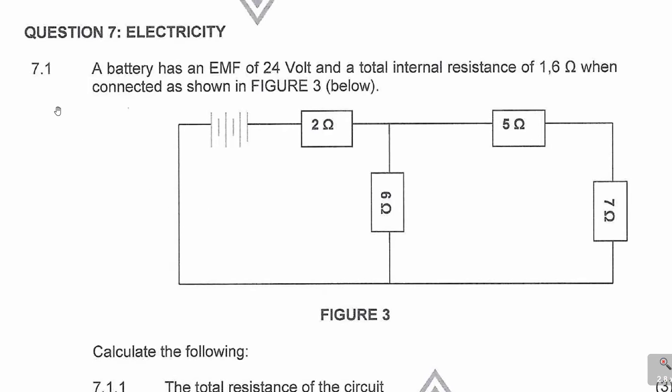It says 7.1, a battery has an EMF of 24 volt. So what they are trying to say is the EMF here is equal to 24 volt, meaning the electromotive force is the potential difference or the voltage of the cell when it is not working. So it's 24 volt. And the internal resistance, there is a small r here, of 1,6 ohms. That is the internal resistance when connected in the circuit below. Then they want us to calculate a few things.